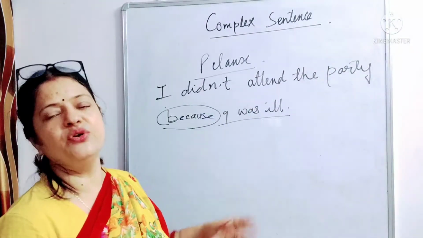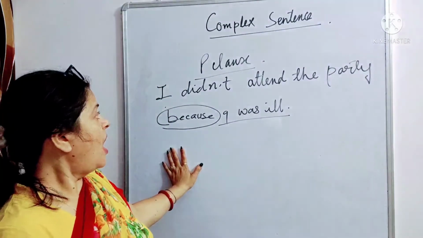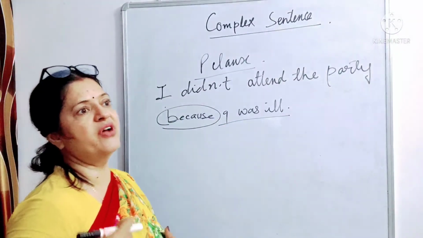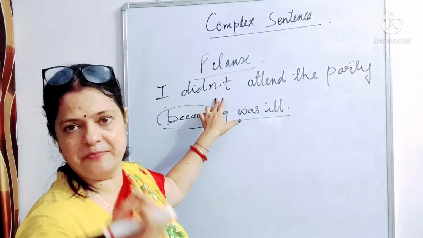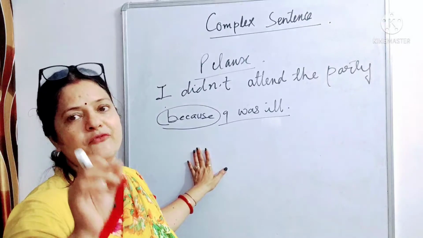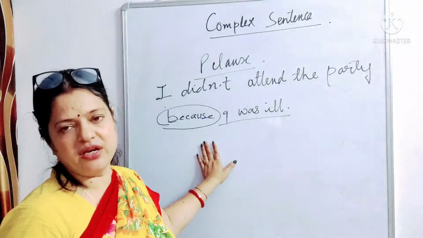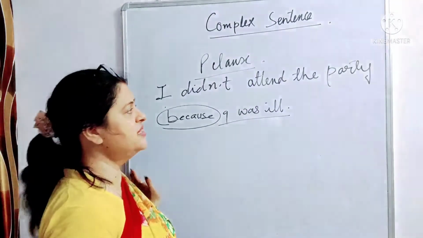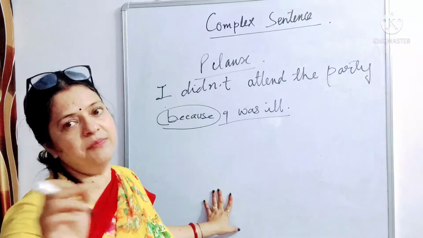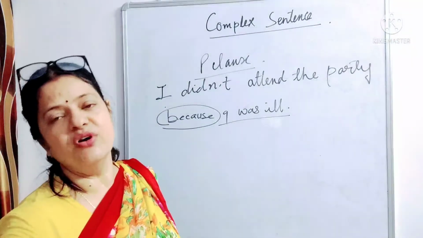Okay, so this is the sentence. Note that it can be written in two ways. If I say, I didn't attend the party because I was ill, we can first write the principal clause, and then the subordinate clause, and we don't have to put any comma in between. But suppose you write the subordinate clause at the beginning of a sentence, and then the principal clause, then you need to put a comma between these two clauses. Okay, is it clear? Now I'm giving more examples to make you understand.